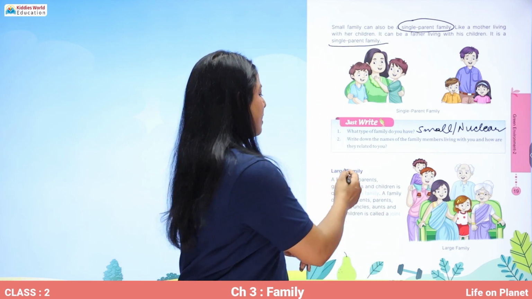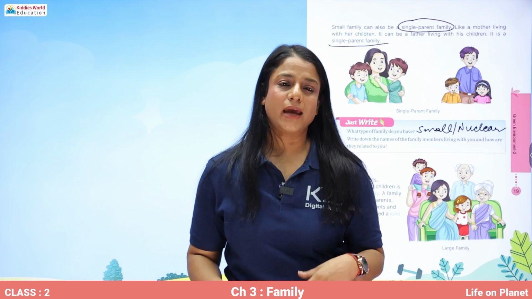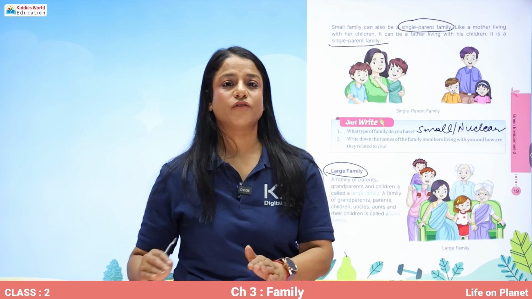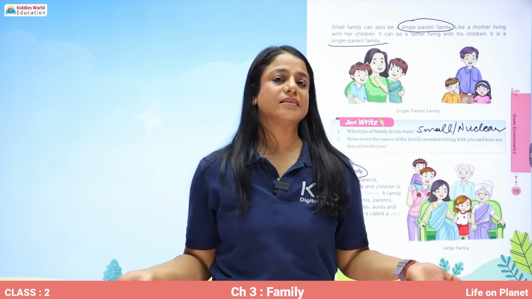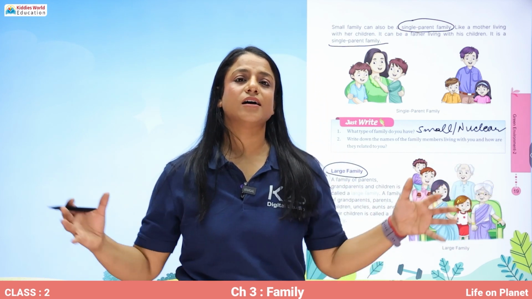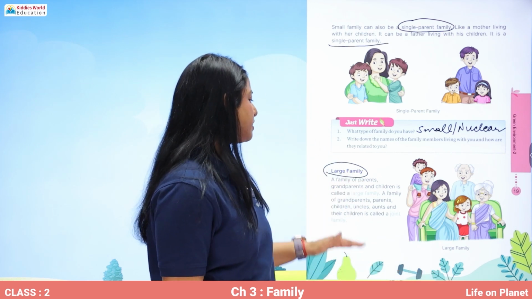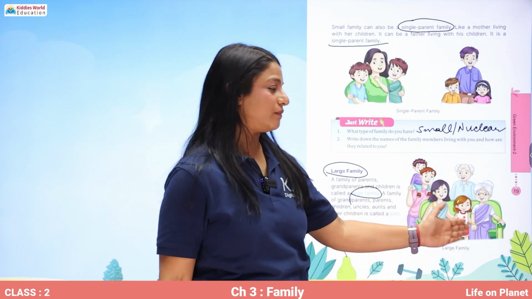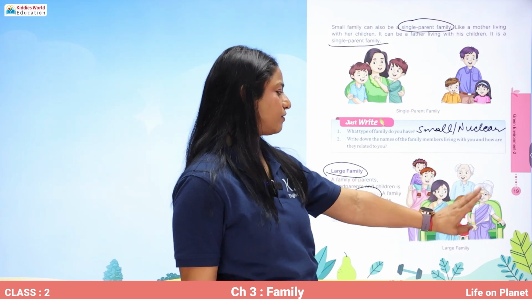Alright. Now, next kind of family is a large family. What is a large family? When you're apart from your parents and the children, other members are also living with you, like your grandparents, then it's a large family. And even when your uncles and aunts and cousins are also living with you, it is also called a large family. A family of parents, grandparents, and children is called a large family. Here is a picture of the large family where there is father, mother, children, grandfather, and grandmother.